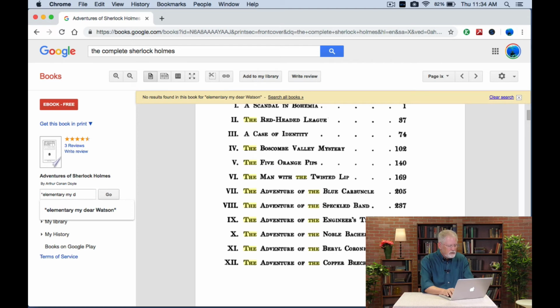Maybe I got the phrase wrong. So I'm going to try just "elementary, my dear." Maybe it's a misattribution from that. So I search for that. No results found in this book. See what this is saying? Here you've actually proven the negative. We were able to search through the collected works of Conan Doyle about Sherlock Holmes, and discovered that that phrase is never uttered anywhere in those books, anywhere in the canonical collection.